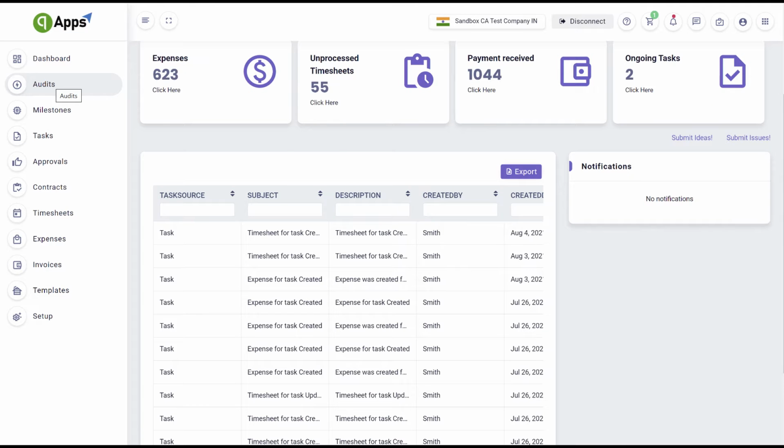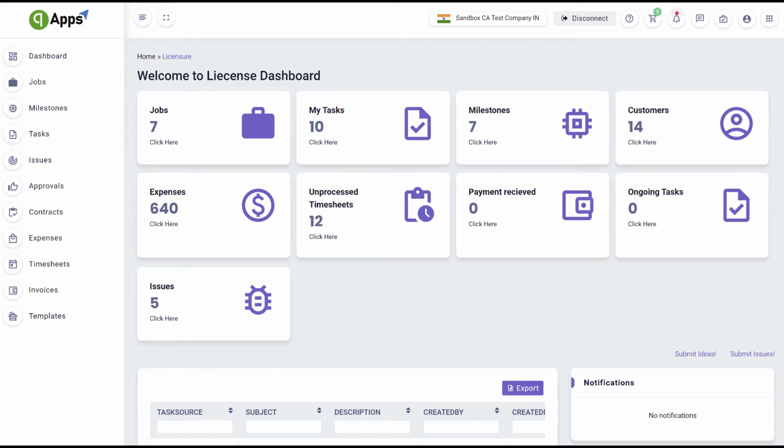Audits app. This app dramatically simplifies compliance. It helps accountants and companies conduct and pass audits, and drives improvements. Licensure app. Accountants and CPAs help businesses to get licenses and the licensure app helps track the progress of the work done.